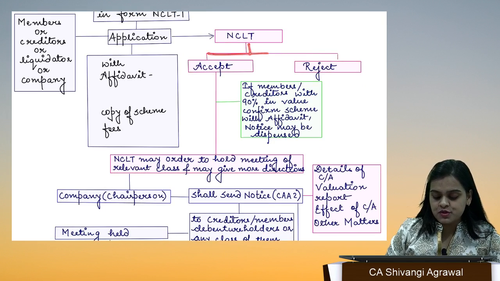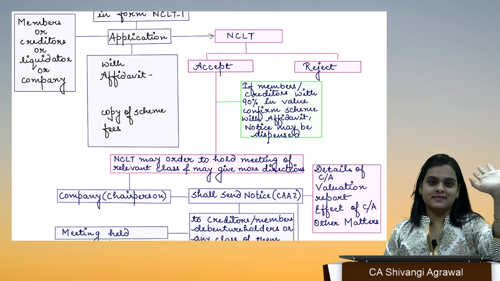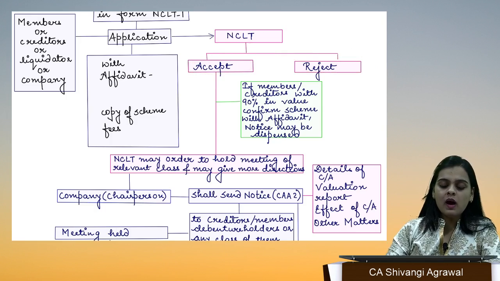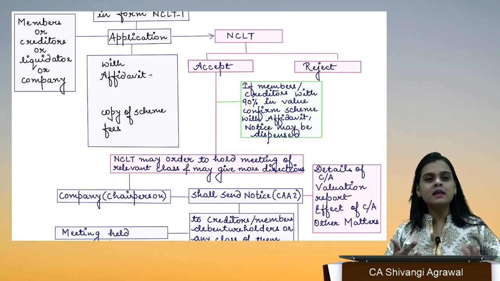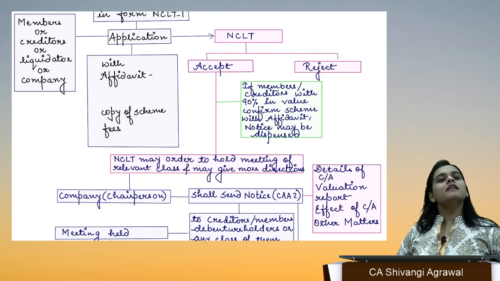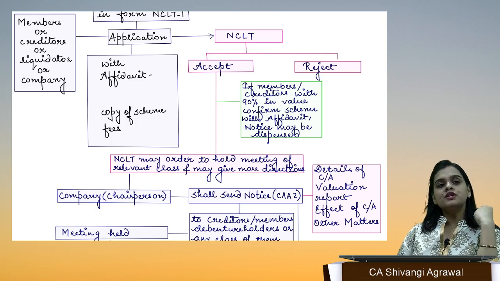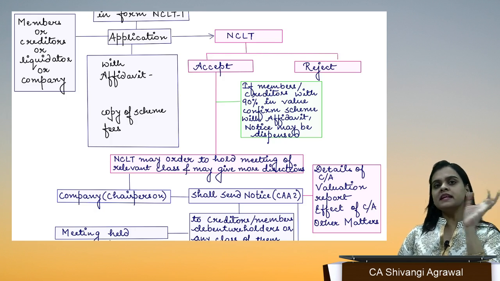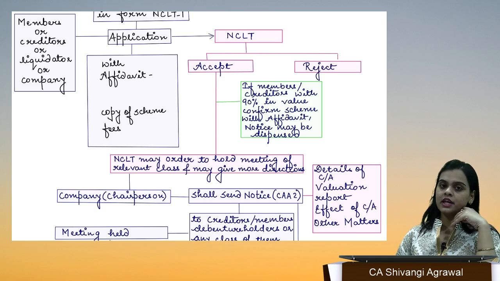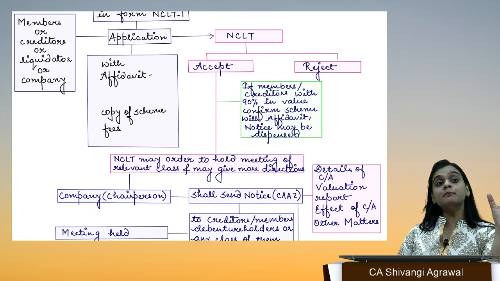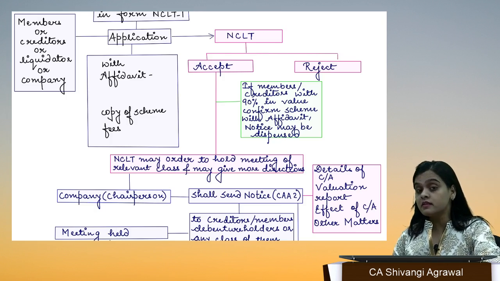Tribunal has the option to accept or even reject. NCLT feels that you are proposing a scheme which is very unreal. Supposedly the company has proposed a scheme or arrangement to the tribunal, and the company owes an amount of 10 lakhs to the creditors.